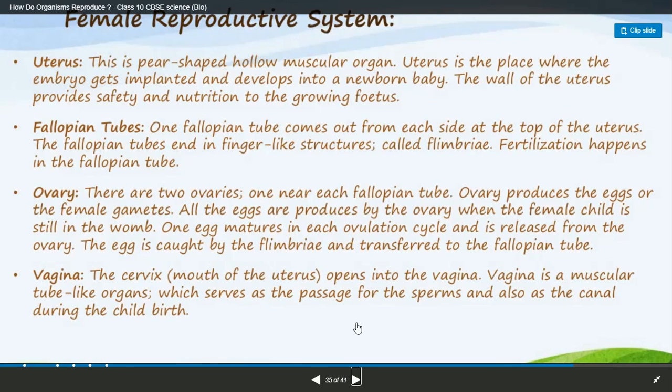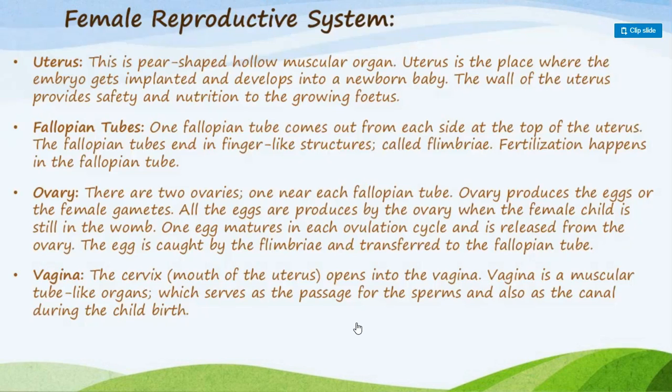Female reproductive system. Here you go. Very important part of this. Uterus, fallopian tubes, ovary, vagina. This is very important, I can say, compared to male. In the boards they mostly ask about the female system. Female is very important for the students who are taking the exam. I am not saying that male is not important, but the majority of the bits come from the female reproductive system. So concentrate here, students.